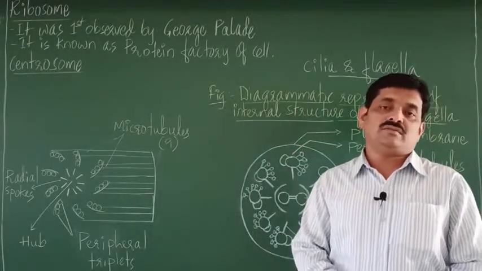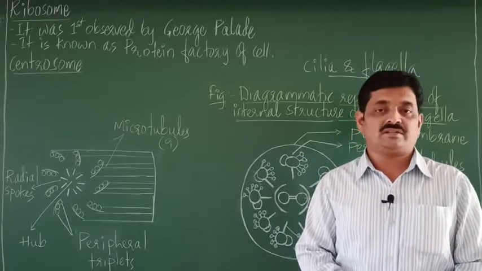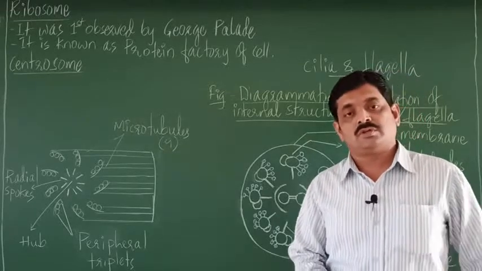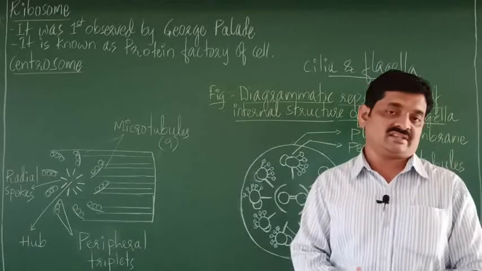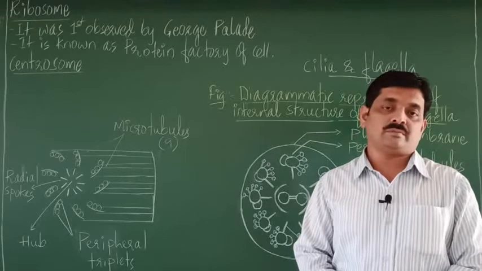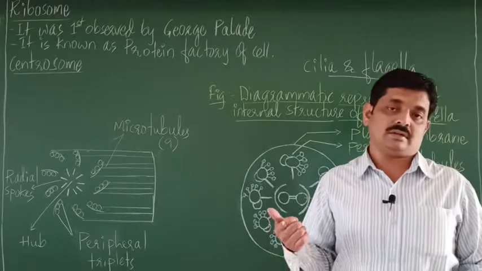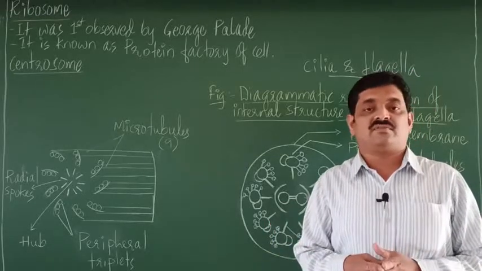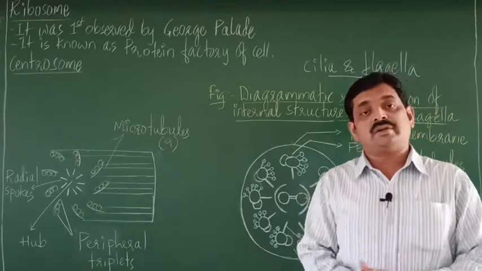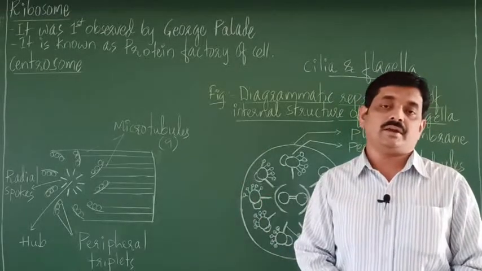The ribosomes of prokaryotes are called 70S type, whereas the ribosomes of eukaryotes are called 80S type. So 70S and 80S are the two types of ribosomes. In prokaryotes, 70S; in eukaryotic cells, 80S. Here S stands for Svedberg unit, also called the sedimentation coefficient, right? So that is about the ribosome.